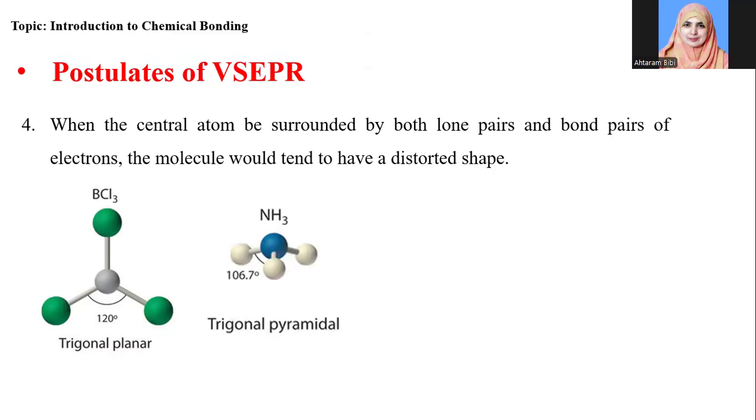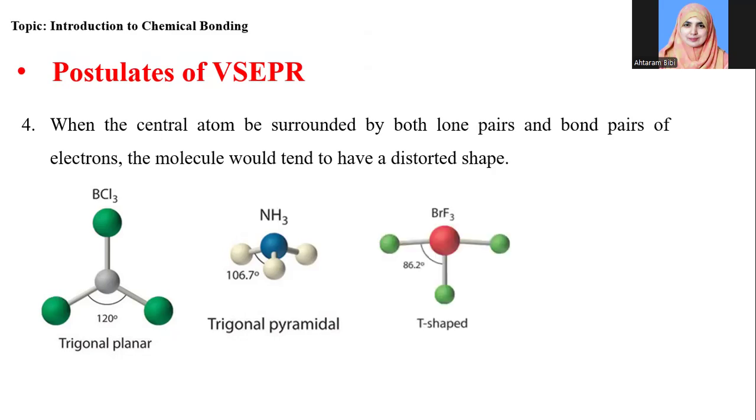Similarly, we can see the structure of ammonia. In ammonia, there are bonded pairs of electrons and one lone pair of electrons. So there are two types of repulsion. The bonded pairs of electrons repel each other, and the bonded pair and lone pair of electrons repel each other. Therefore, as the lone pair and bond pair repel each other more than bond pair and bond pair, the geometry of the ammonia molecule is trigonal pyramidal.